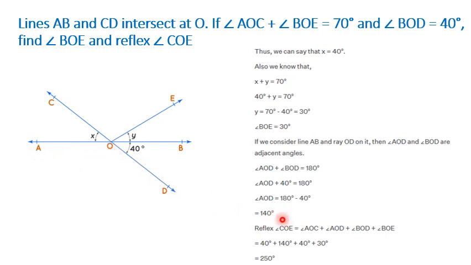Angle AOD can be determined as follows: if AB is a straight line, angle AOD plus 40 degrees is 180 degrees, angles in a linear pair. So angle AOD can be easily computed as 140. Now reflex COE can be computed as X plus 140 plus 40 plus Y. That's what is being done here, which is equal to 250 degrees.